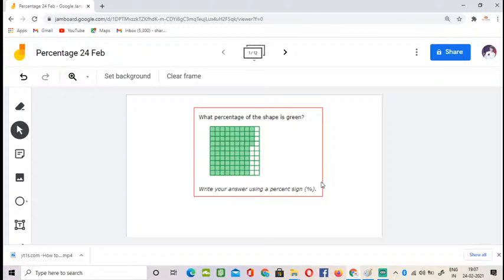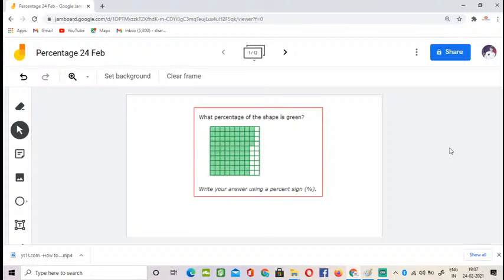So here is your question. What percentage of the shape is green? So what is the answer? If you don't know the answer, it's not a problem. I just want you to learn first. Without learning you cannot answer, right? So it's not a problem if you don't know the answer, but I just want you to learn now.